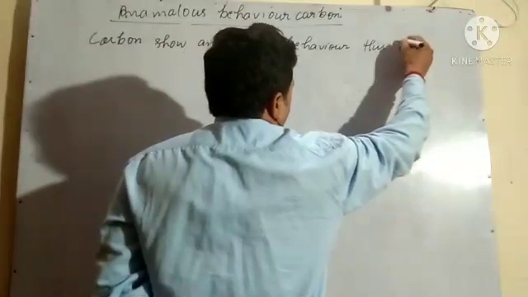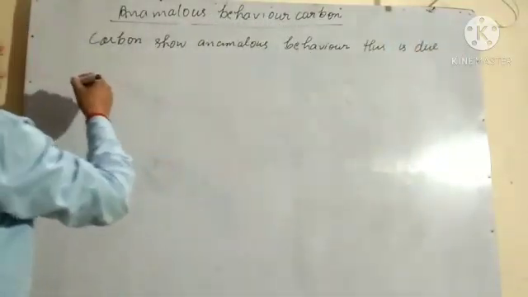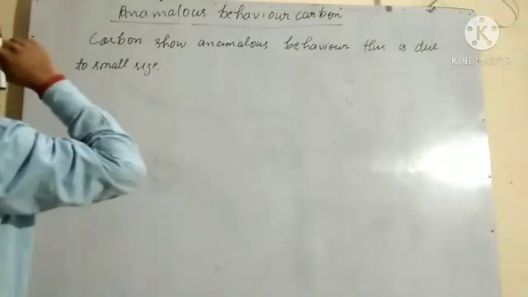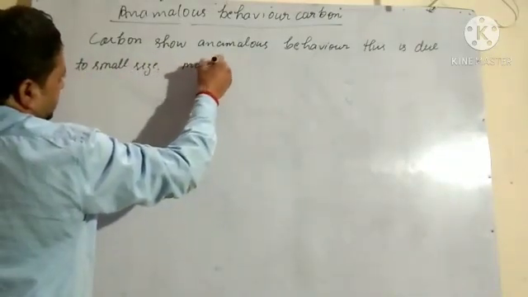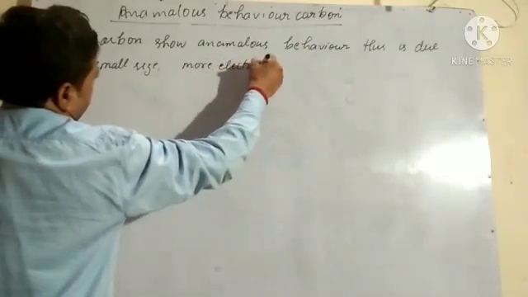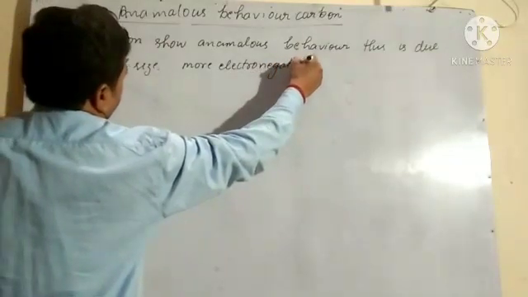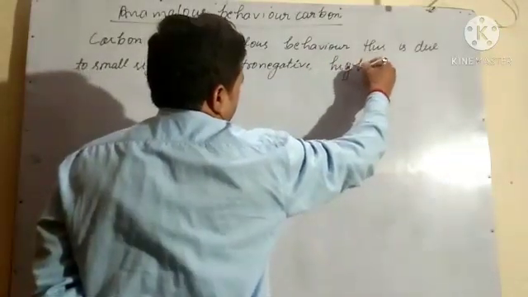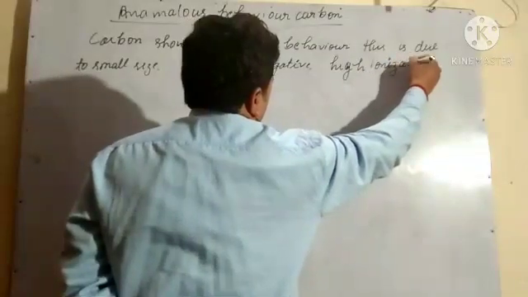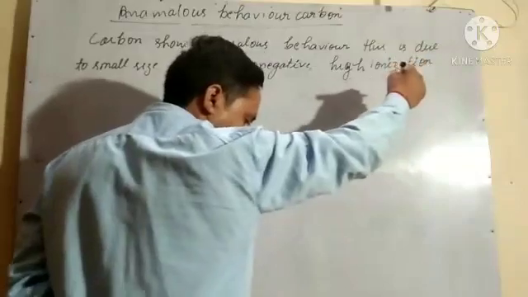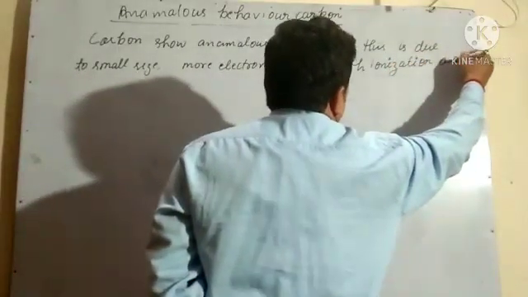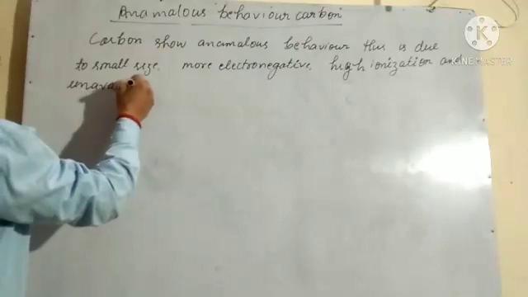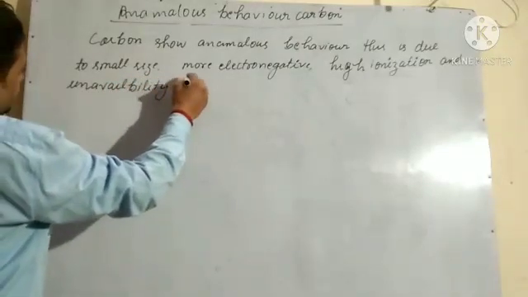This is due to small size, more electronegativity, high ionization enthalpy, and the main reason is the unavailability of d orbitals.